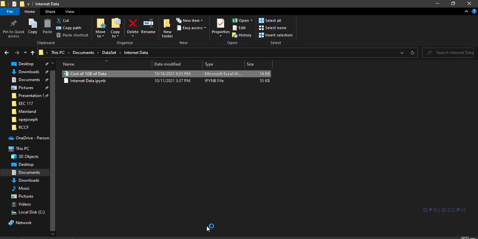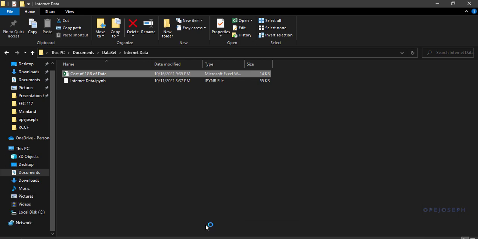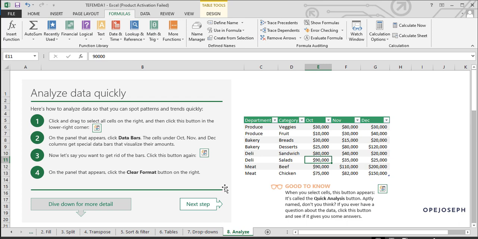From this data set, we do what they call EDA, exploratory data analysis. We just want to explore to make sense out of this data set. So that's what we are going to be doing.